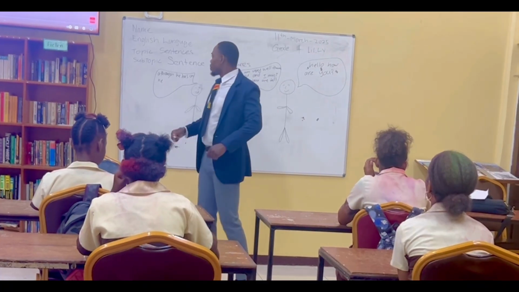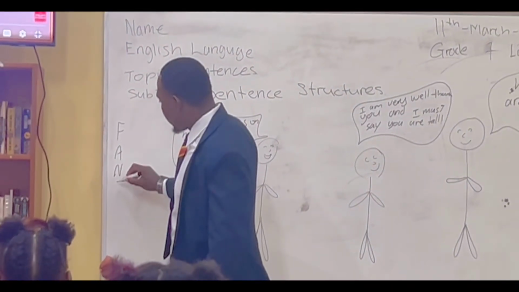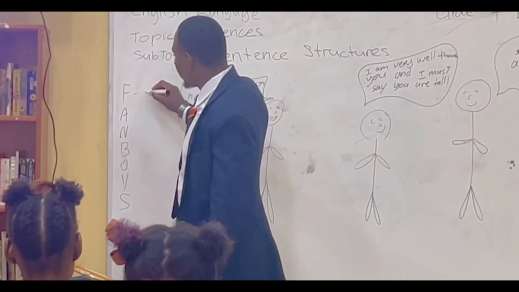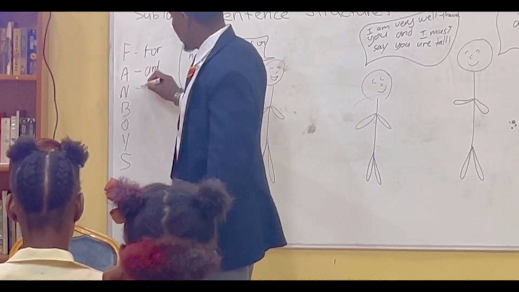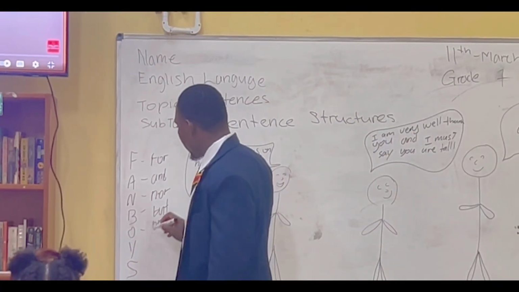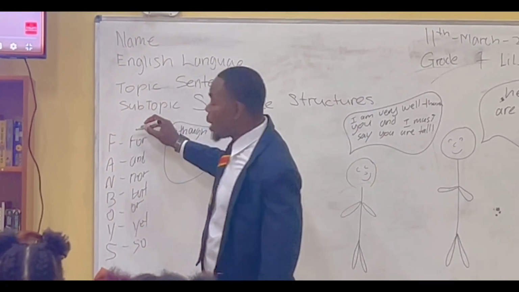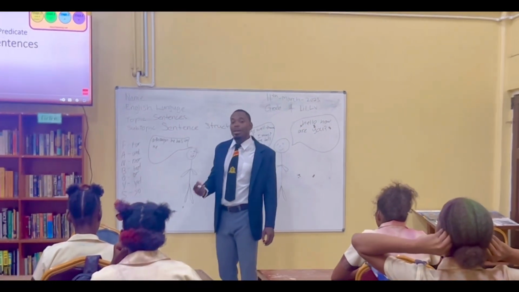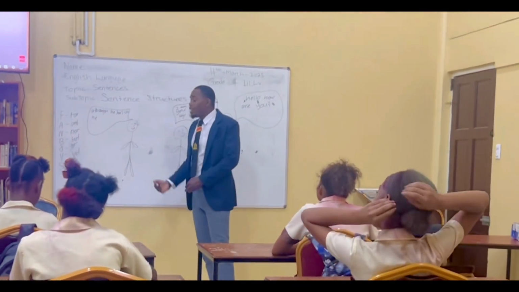And according to the video, it says once you have the acronym FANBOYS, F stands for For, A stands for And, N stands for Nor, B stands for But, O stands for Or, Y stands for Yet, and S stands for So. Once you could actually see these conjunctions, they are the coordinating conjunctions. What are they? Coordinating conjunctions. Yes, these are the coordinating conjunctions.